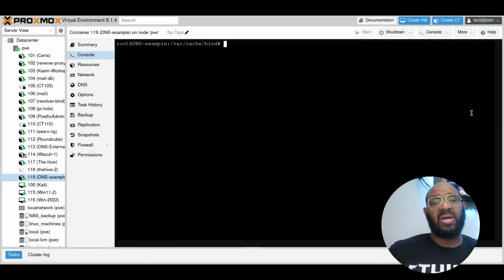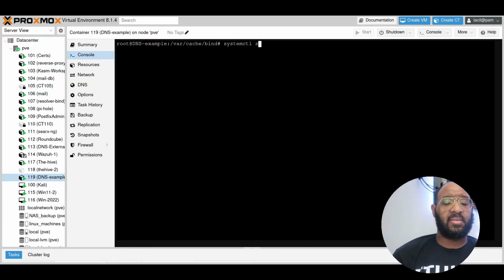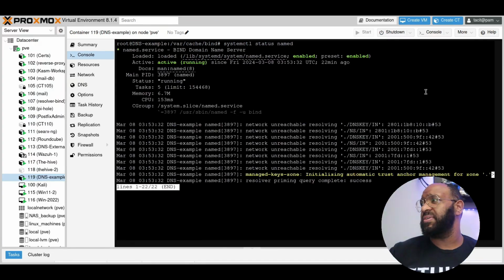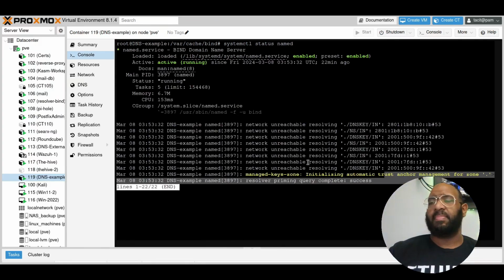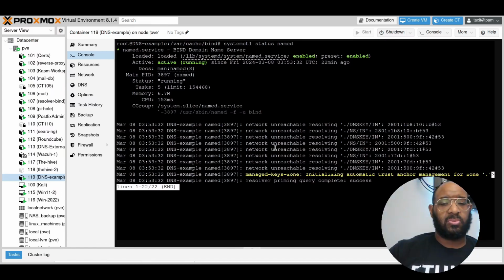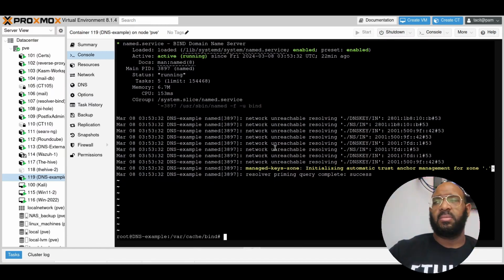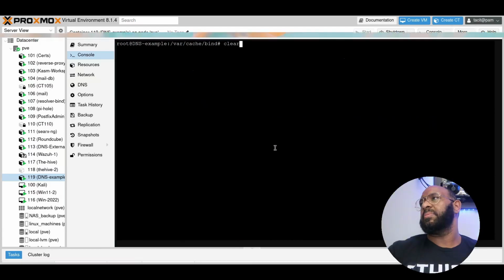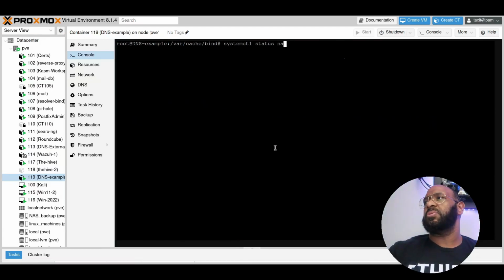Now, the only thing left to do is to start our bind server. Well, I guess restart the bind server. So let's first of all check to see what status it's in. systemctl status. I believe it's known as named. There we go. So this is the named service. All right. And now let me go ahead and clear this. Hit up, and we're just going to change this to restart.